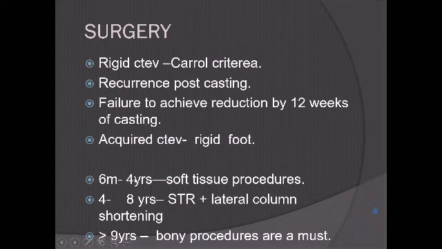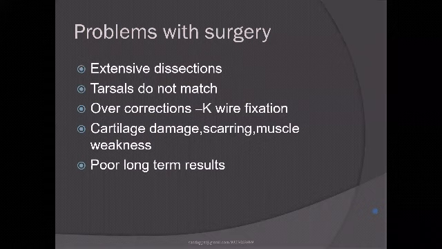Between 6 months to about 3 years, soft tissue procedures are standard. Between 4 years to 8 years, you may need to add a lateral column shortening to the soft tissue procedure. And after 9 years, bony procedures are usually required, and you may consider differential distraction.